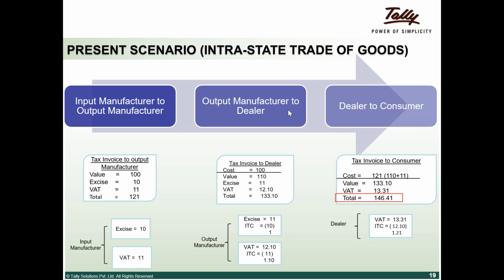Between the states also you will be able to get an input credit. Earlier in VAT, if you did a transaction only within the state, you'd be able to get input credit. So GST is across India, you'll get an input credit. That's the difference. So basically the idea of one India, one tax.